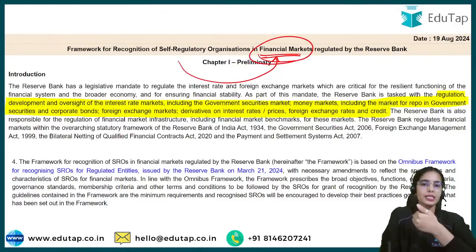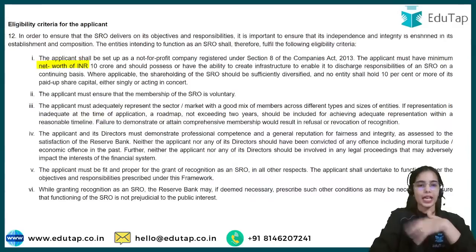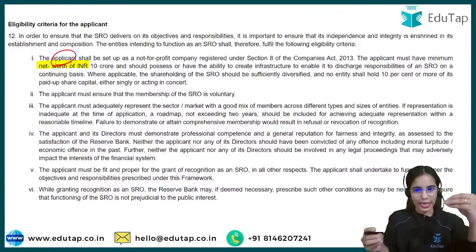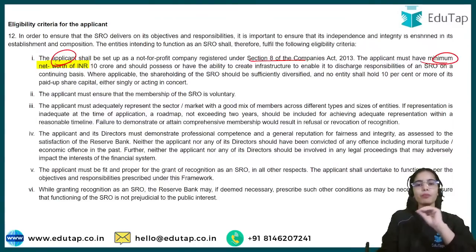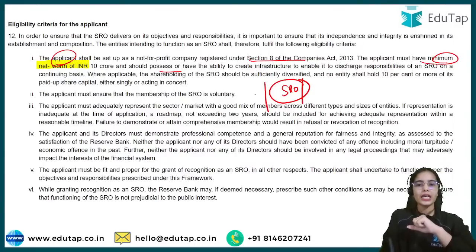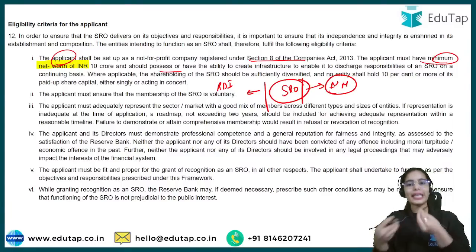So for the financial markets regulated by the RBI, there can be a self-regulatory organization for the financial market. The applicant that wants to become the SRO in the financial market shall be a not-for-profit organization under Section 8 of the Companies Act, 2013, and must have a minimum net worth of INR 10 crore and should possess, or have the ability to provide, the infrastructure as an SRO. The SRO is the self-regulatory organization that is going to provide the linkage between the Reserve Bank of India and the financial market intermediaries or entities.